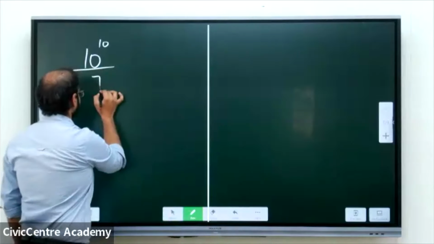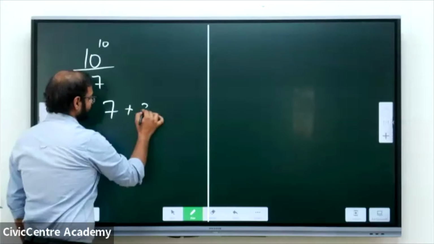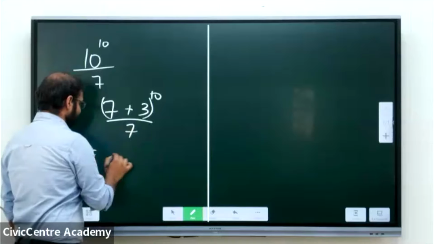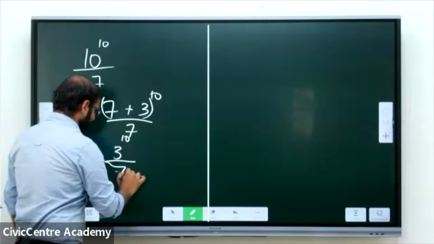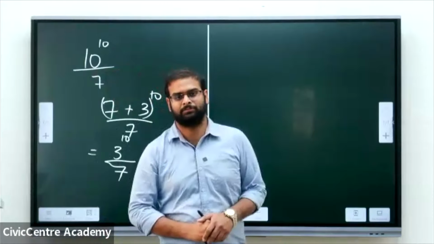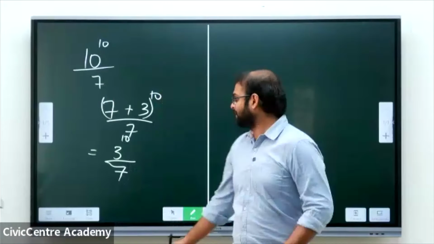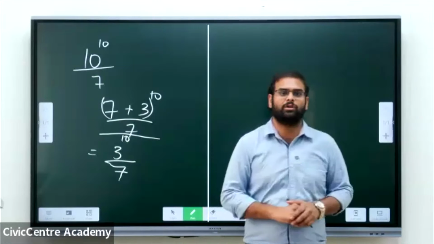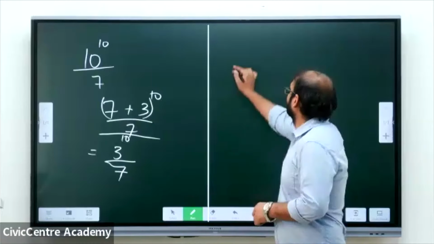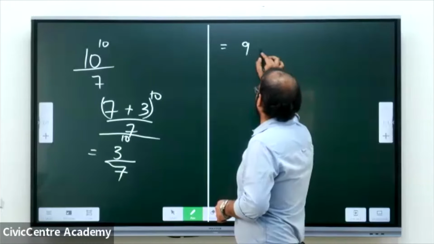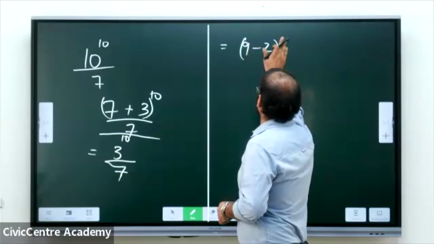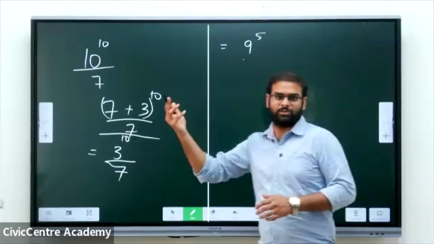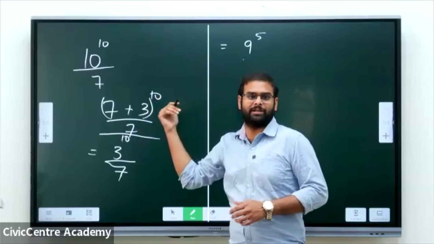So dividing this by 7, we can write it as (7 plus 3) by 7, whole power 10. The remainder of this is 3 power 10 by 7, by the remainder theorem. In the number system, we have a concept of the remainder theorem. From that, we get that the remainder is 3 power 10. But even 3 power 10 is difficult to calculate, so we'll go to the next step. It can be written as 9 power 5, since 3 square is 9, so 9 power 5 is 3 power 10.